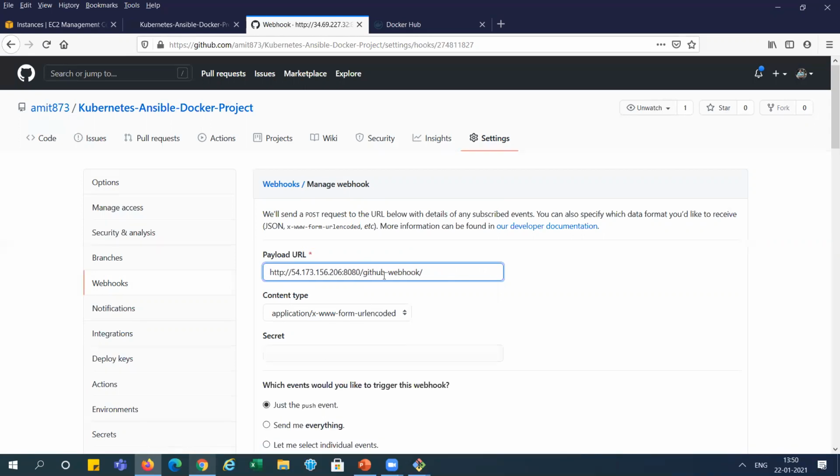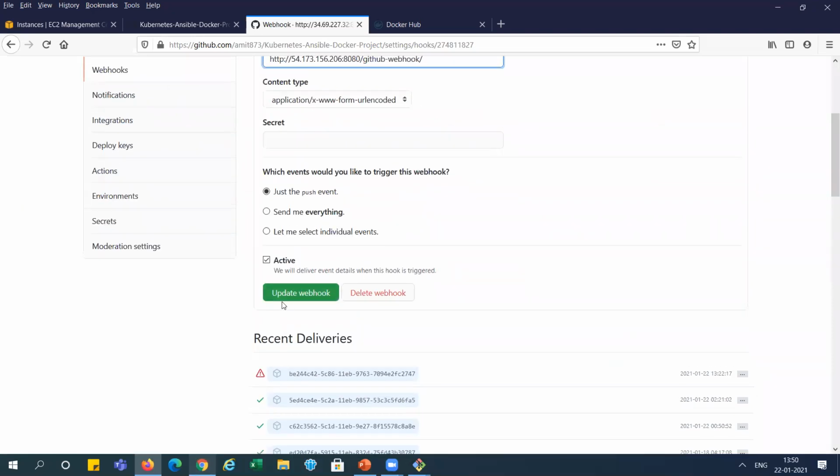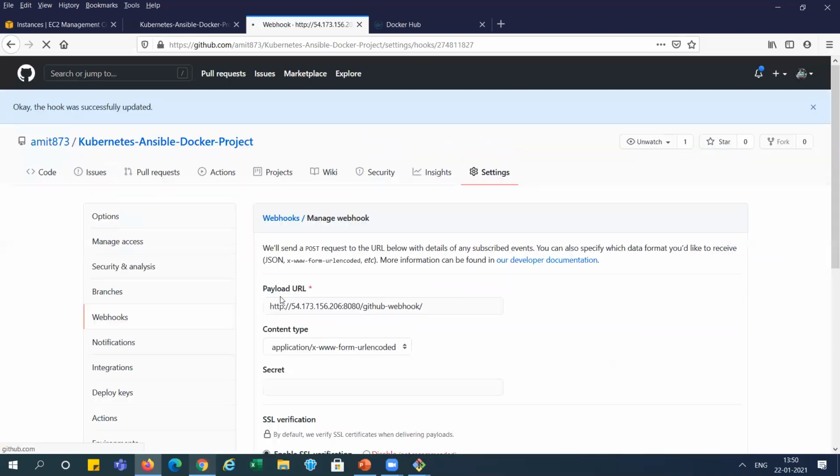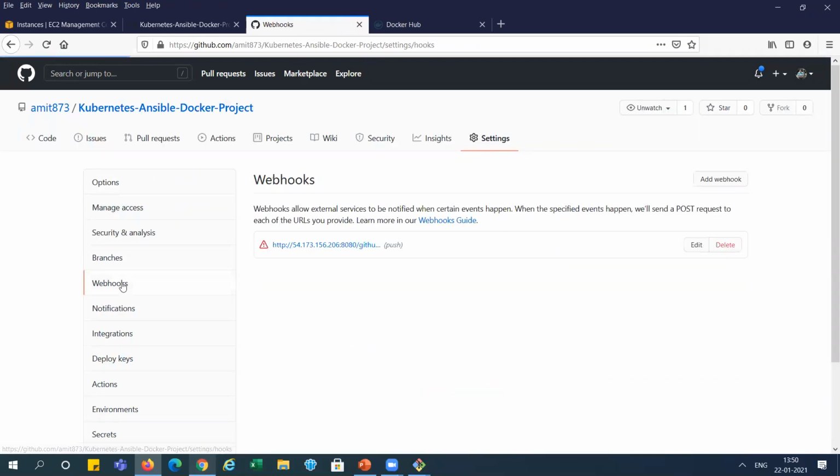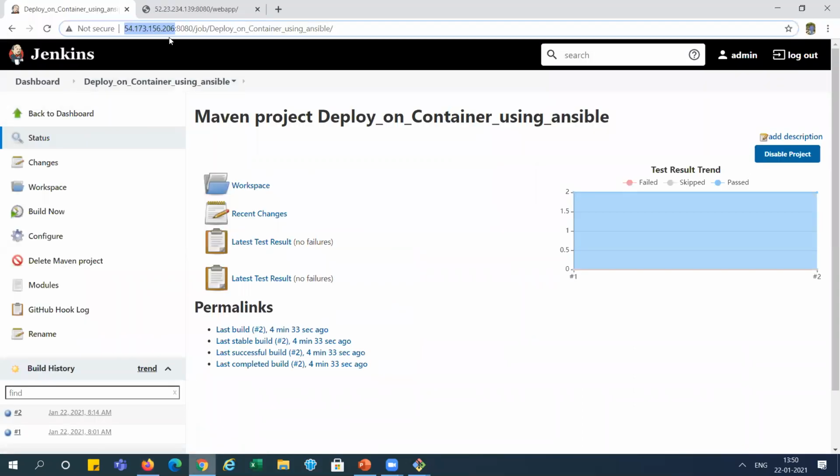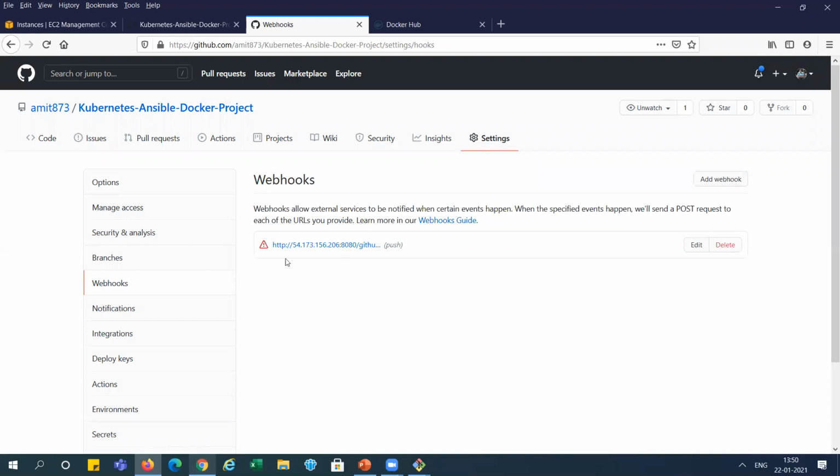Okay. Now GitHub webhook. You can create a new configuration or update the existing one. I'm updating the webhook. See here, it is 547316, right? Same thing. I've copied it here. 8080 port, right?